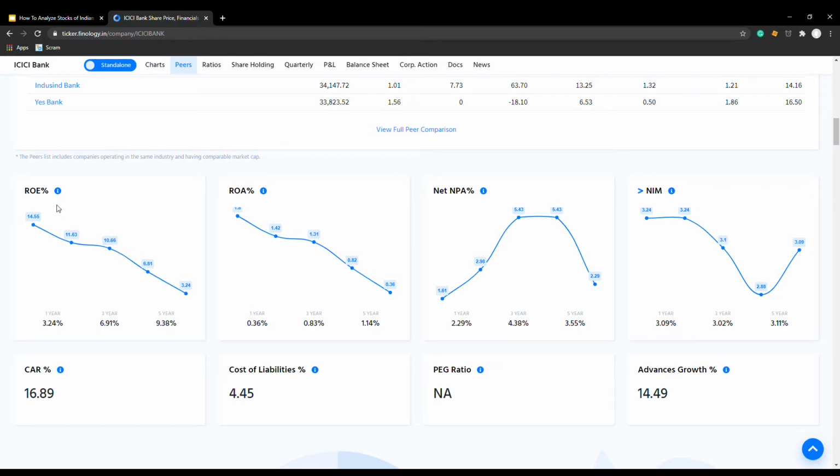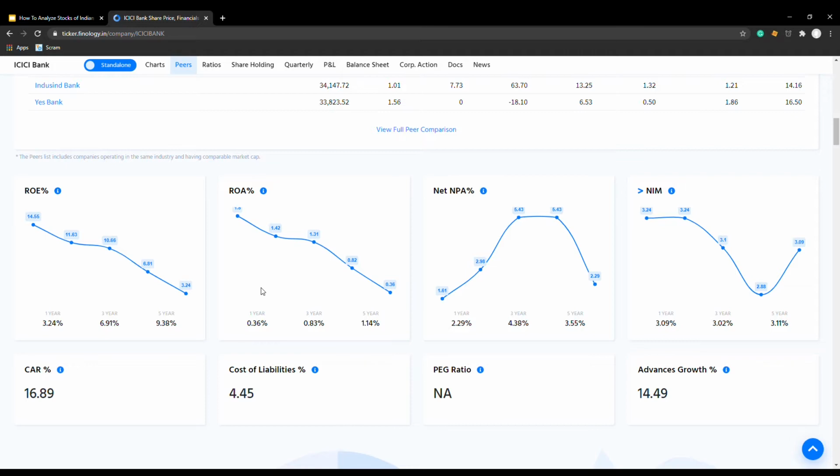Then let's look at the ROA. ROA, nope. We need something more than 1. It's 0.36, not even up to our expectation. And NIM, okay, NIM is good. NIM is under 4, so look at it. The NIM is under 4, but the first two criteria are failing, so we won't shortlist. So what can we do? Let's go to another bank.